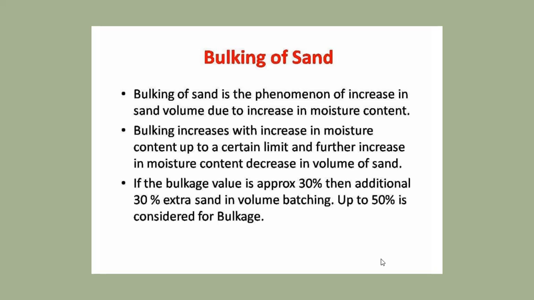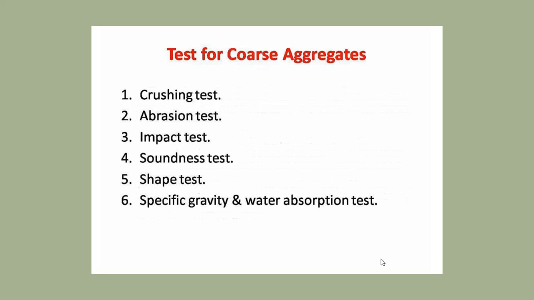Then bulking of sand. Bulking of sand is a phenomenon of increase in sand volume due to increase in moisture. Bulking increases with increase in moisture content up to a certain limit, and a further increase in moisture content decreases the volume of sand. If the bulkage value is approximately 30%, then an additional 30% extra sand in volume batching, up to 50%, is considered for bulkage.